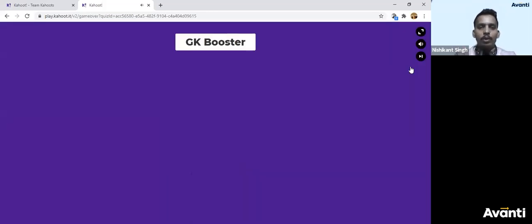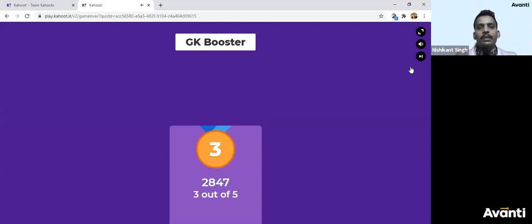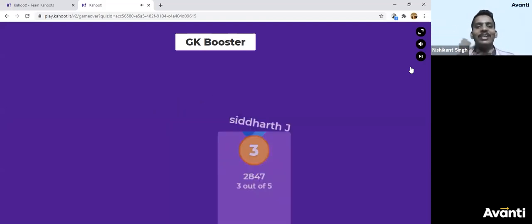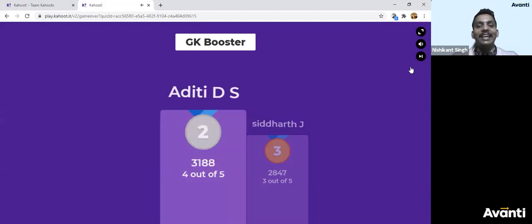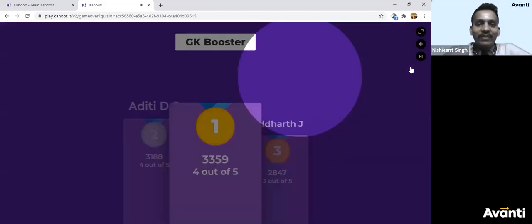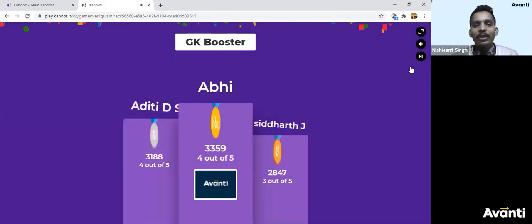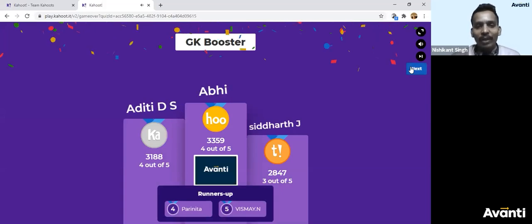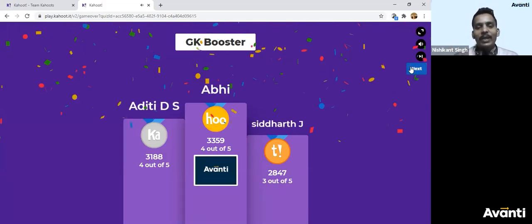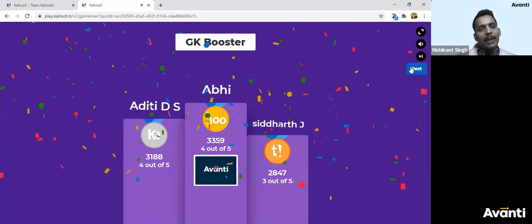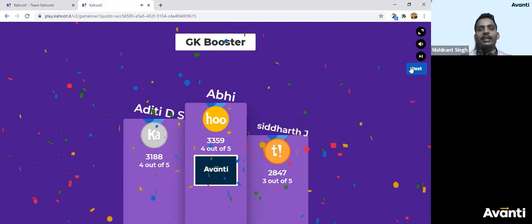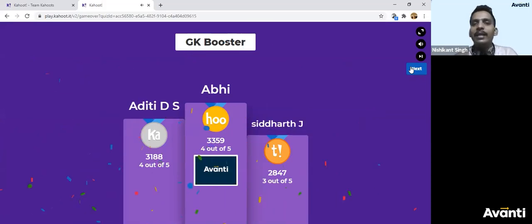The contest was close. Third one is Siddharth. I don't know again how. He was not in the top 5. Well played, Siddharth. Aditi is second today. Aditi was in the top 5. She was deserving it. Abhi is on the top. Very good, Abhi. Vismay is on the top 5. Well played, Parinita and Vismay. You guys are on the top 5. I'm happy to see Aditi and Parinita in the top 5. Otherwise, these guys, Vismay and Advait, they don't let anyone win. They have kept a monopoly there, right?